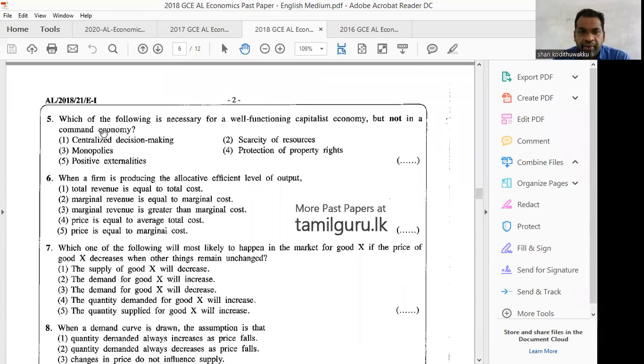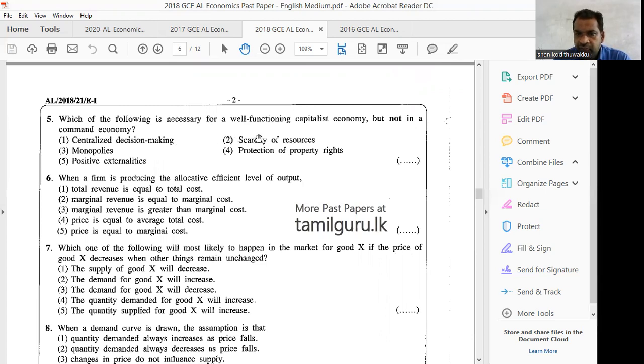Then question number 5: Which of the following is necessary for a well-functioning capitalist economy, but not in a command economy? In a command economy, it's controlled by government. All the resources are available to government. Only labor belongs to people. Centralized decision making, but not in a command economy? Wrong. Centralized decision making is available in a command economy.